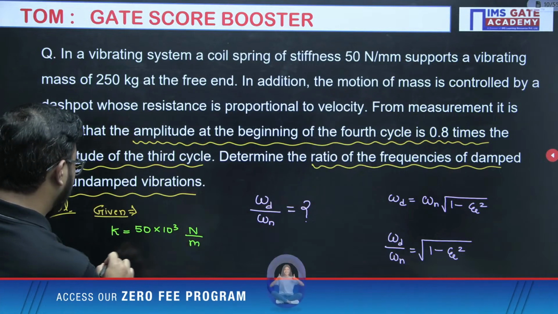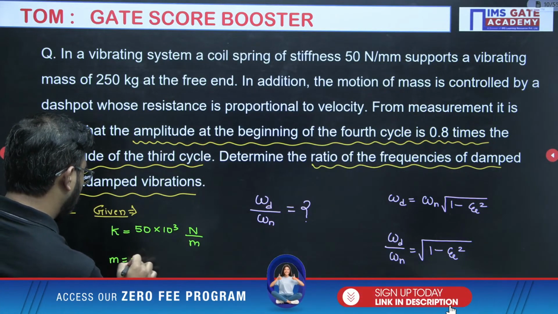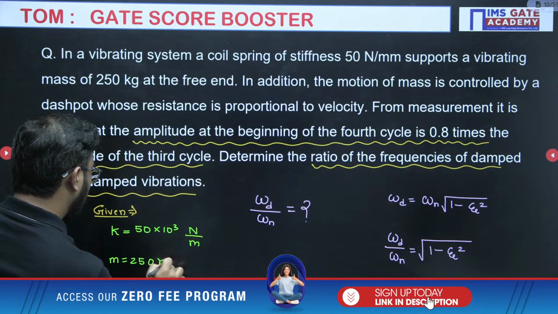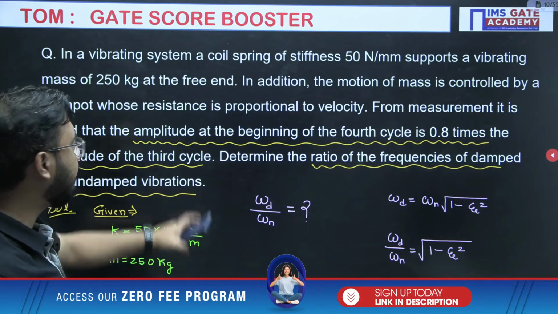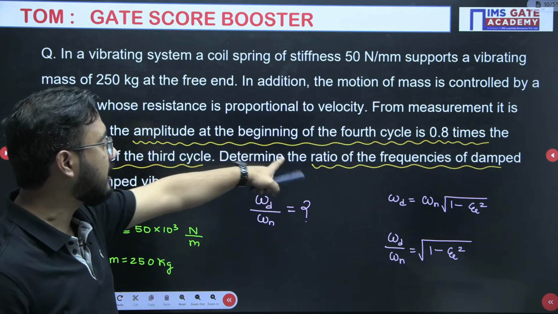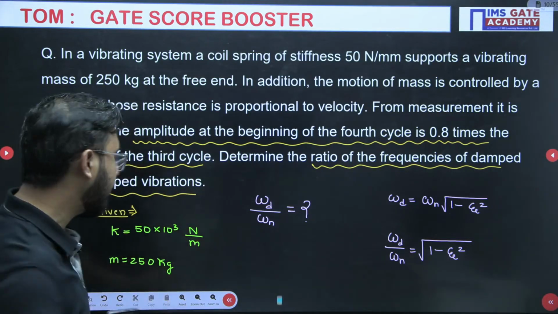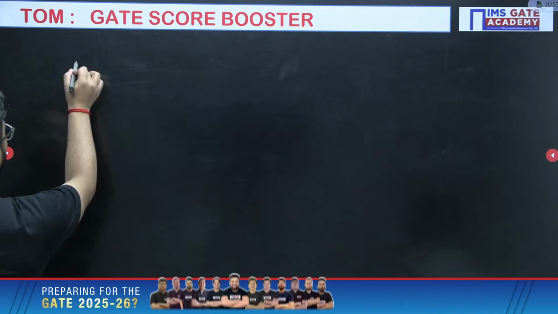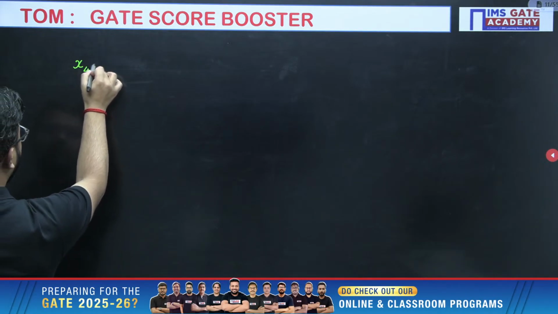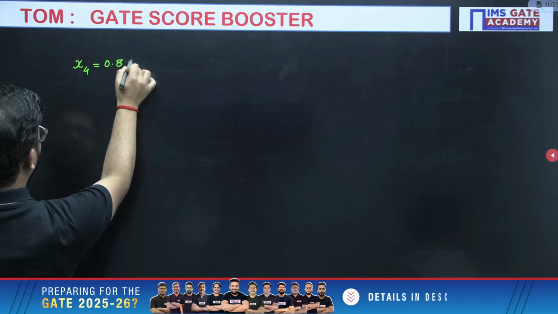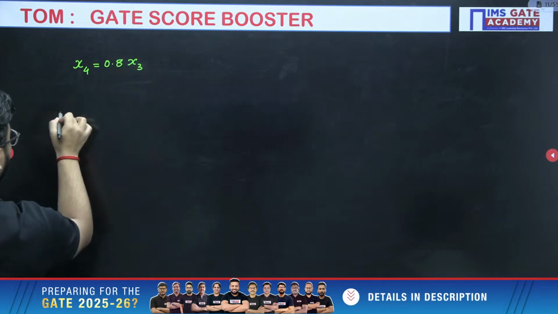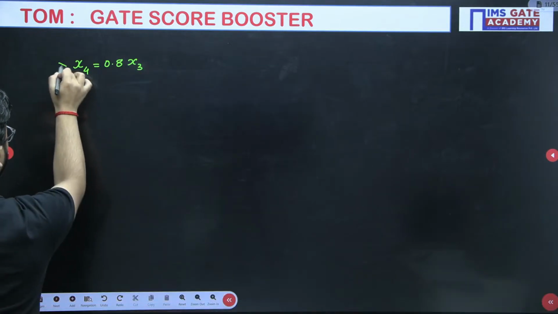Mass is given as 250 kg. Apart from that, they have given that the amplitude at the beginning of the fourth cycle is 0.8 times the amplitude at the end of the third cycle. This was the data given.